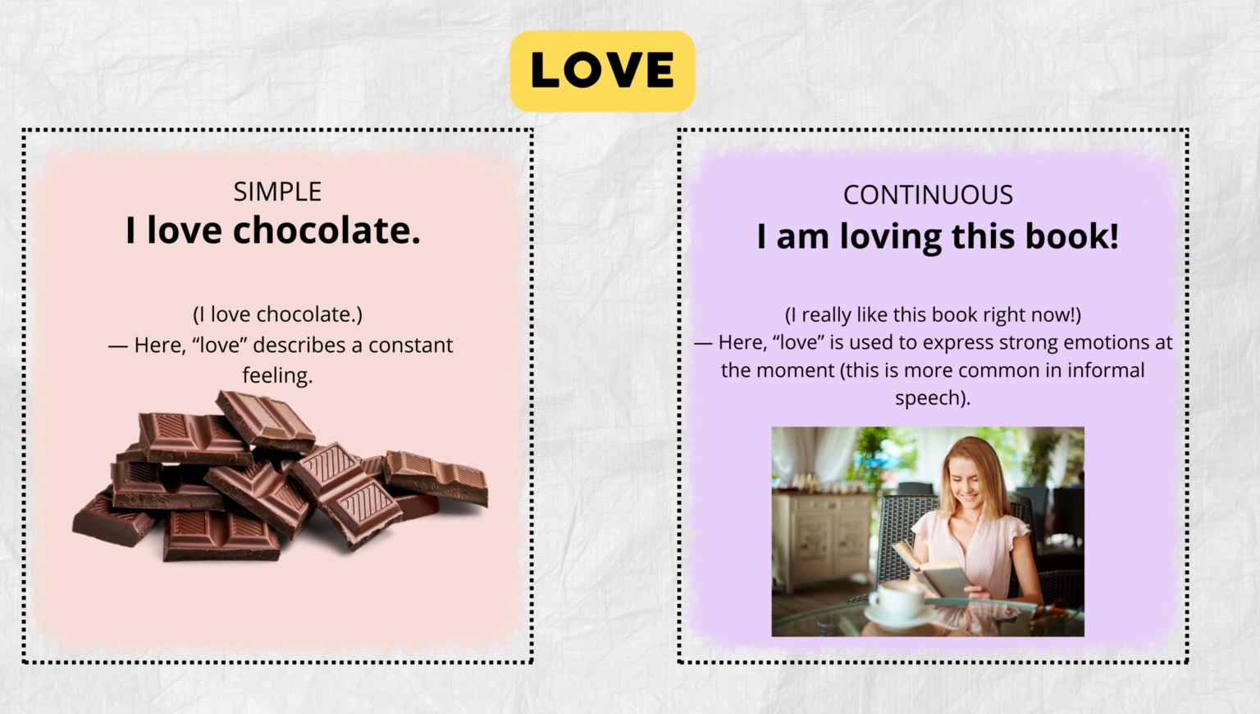Love. Simple form. I love chocolate. This literally means I love chocolate. Here, love describes a constant feeling. Continuous. I am loving this book. I really like this book right now. Here, love is used to express strong emotion. This is more common in informal speech.